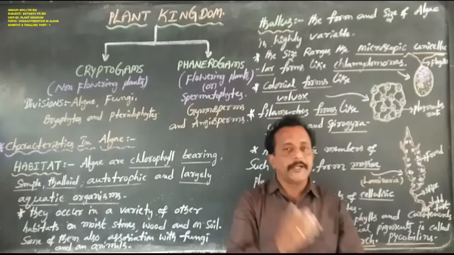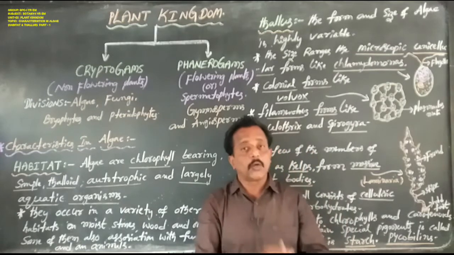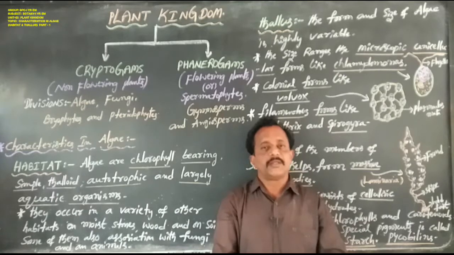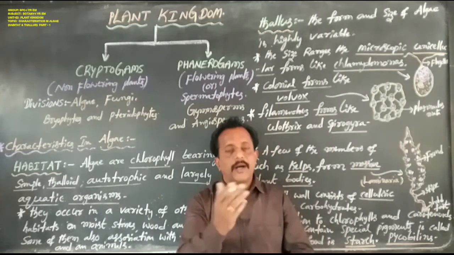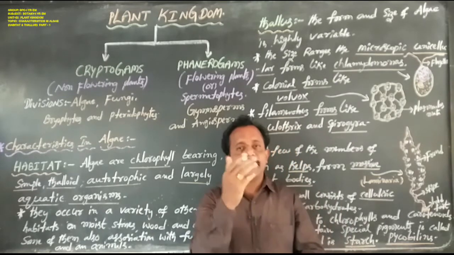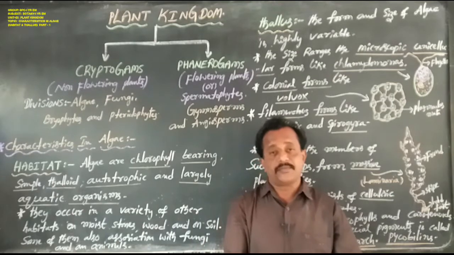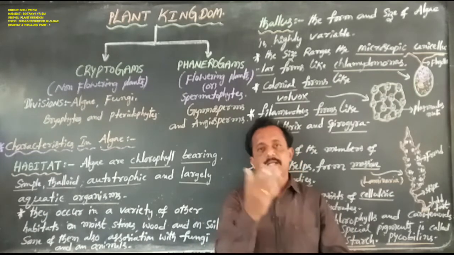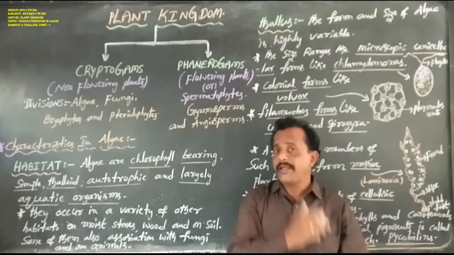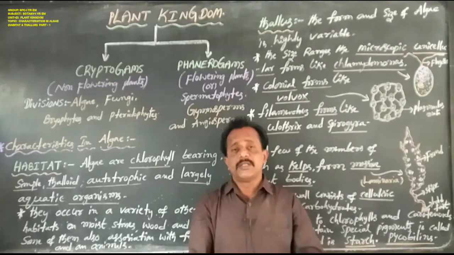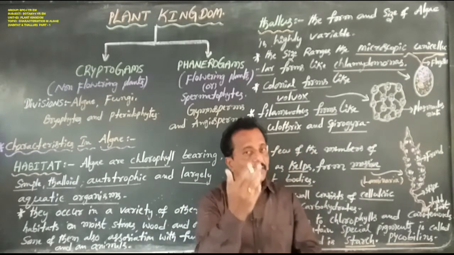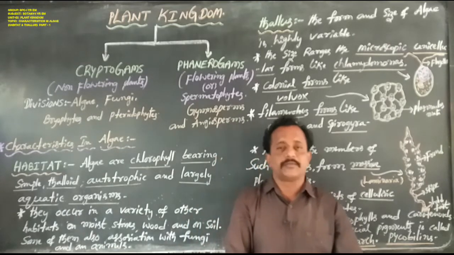This kingdom Plantae contains chlorophyll pigments and multicellular organisms. Generally, the plant body is made up of more than 2 cells or a group of cells, that is called multicellular, and has a cellulosic cell wall. So the cell wall is made up of cellulose, and shows an autotrophic mode of nutrition.